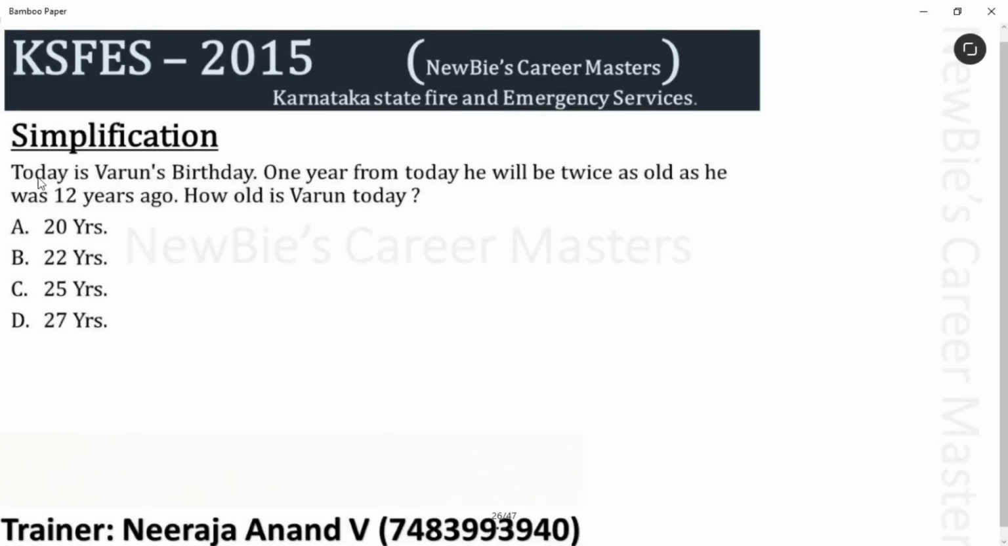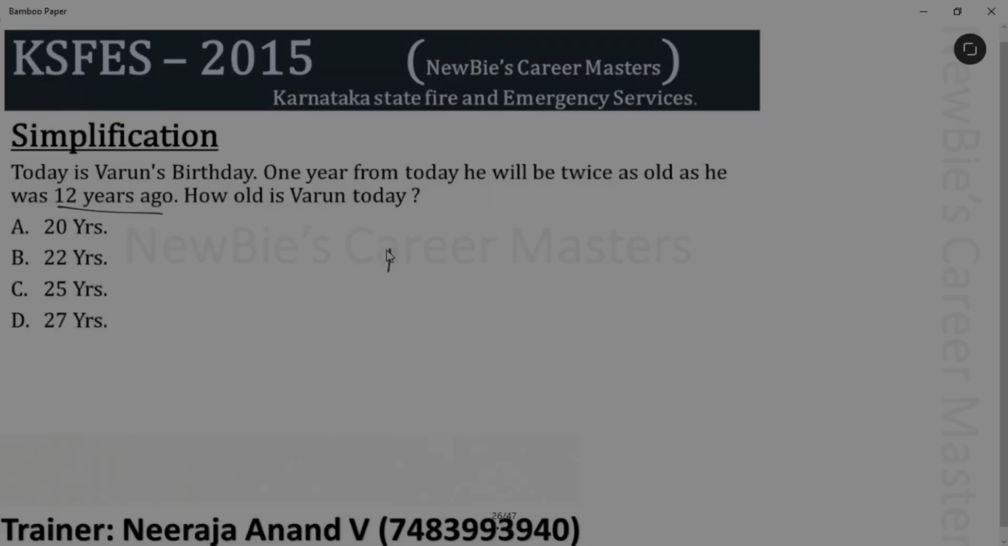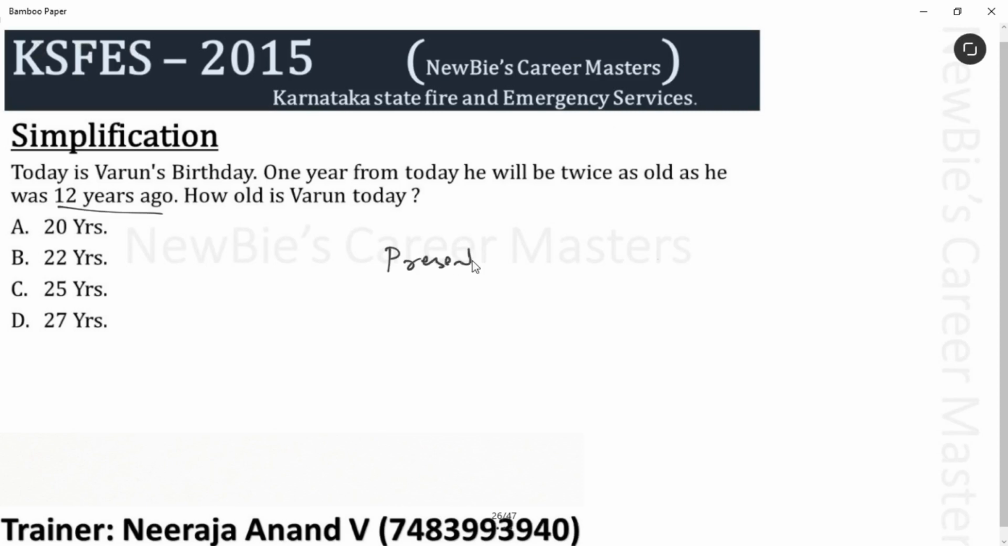Newbie, second simplification question. Today is Varun's birthday. 1 year from today, he will be twice as old as he was 12 years ago. How old is Varun today? A simple question. First, take the present age of Varun. We can assume any variable. I'll assume V here.